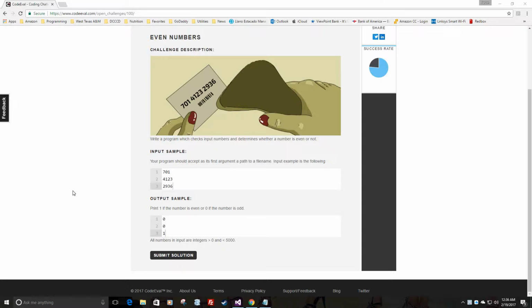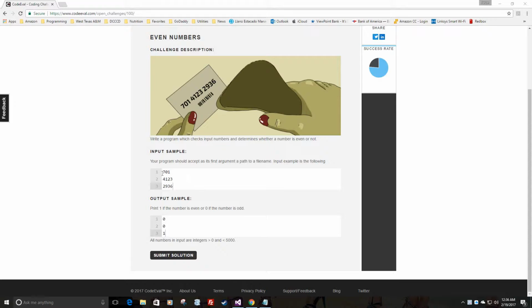The name of the challenge is Even Numbers, and what I'm going to need to do is to write a program which checks input numbers and determines whether a number is even or not. If a number is even, I'm going to need to print 1, and if it's not even, I'm going to print 0.